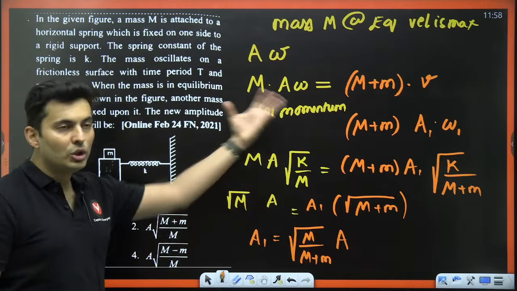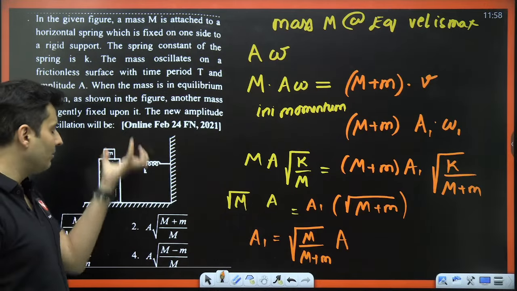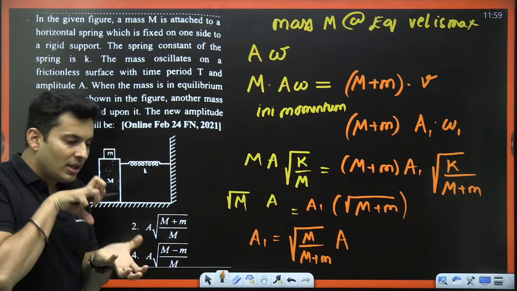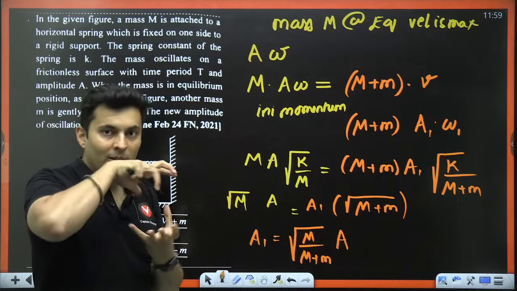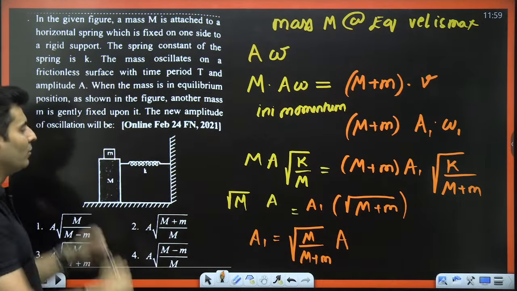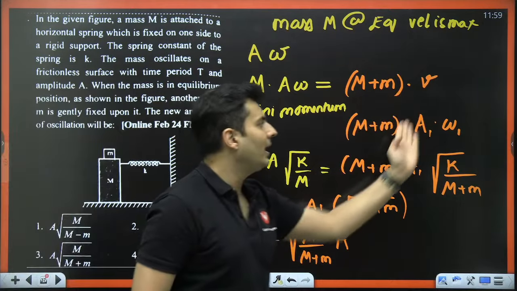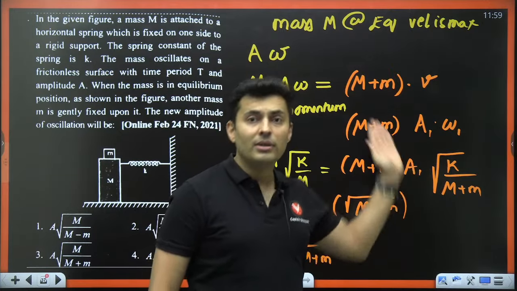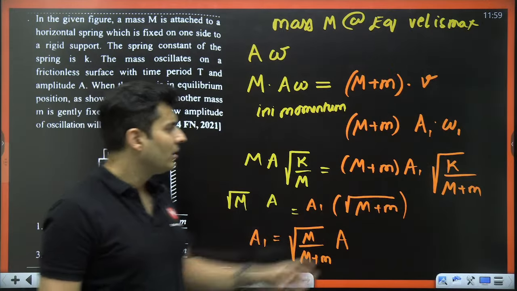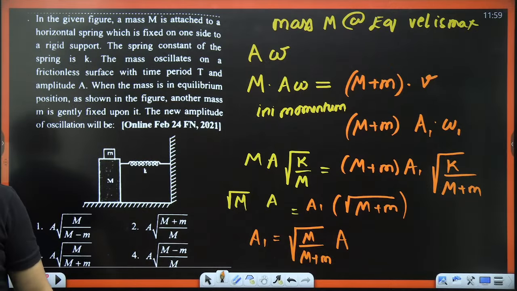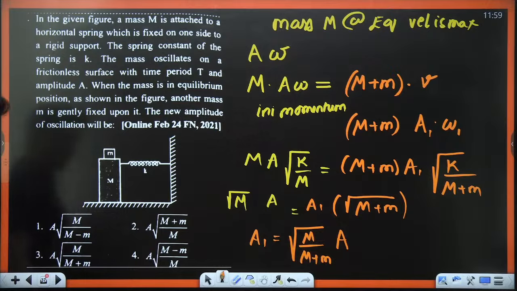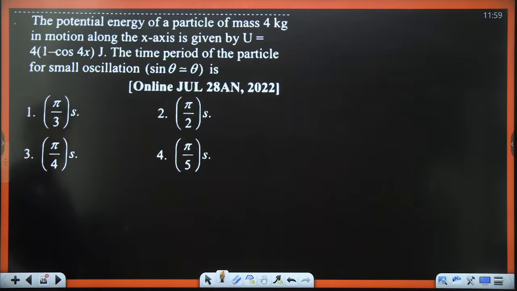So I have used the conservation of momentum because I have gently placed it. The initial momentum would have been M into v. The final momentum will be the total mass into the new velocity. That new velocity will be the new amplitude into the new angular frequency. So substituting everything, you will get the answer directly. Yes, perfect. Awesome. Let's move on to the next question.